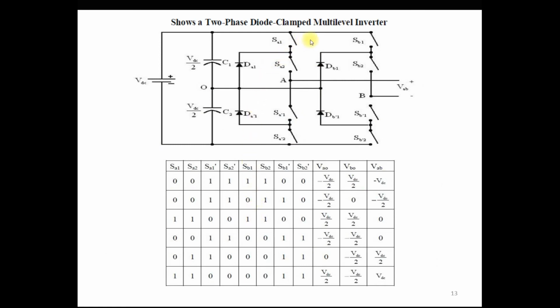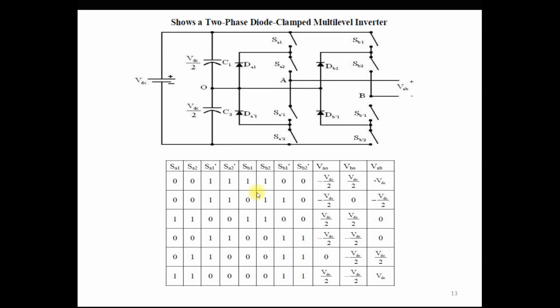In the same way, this is a two-phase diode clamp multi-level inverter, and this is a switching sequence based on the output voltage VAB, the output voltage of this multi-level inverter. VDC by 2, VDC by 2 is the input voltage. Here this is a terminal voltage VA0, where 0 is grounded, and VB0 is the B terminal with respect to the ground terminal. This represents the switch position at each instant, on or off: 0 means off, 1 means on.